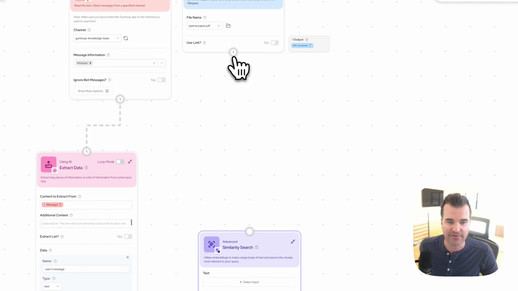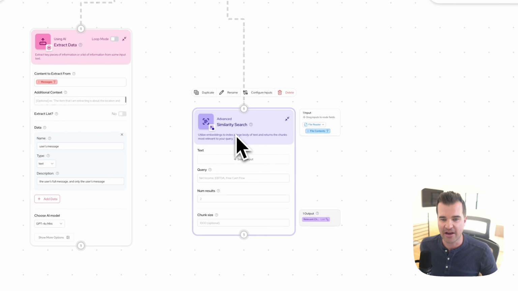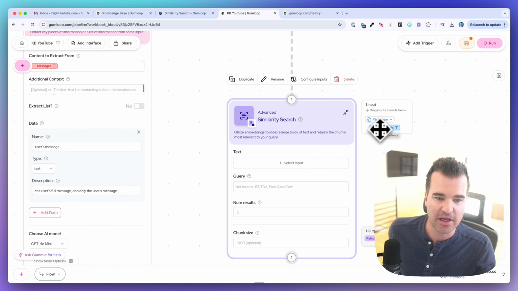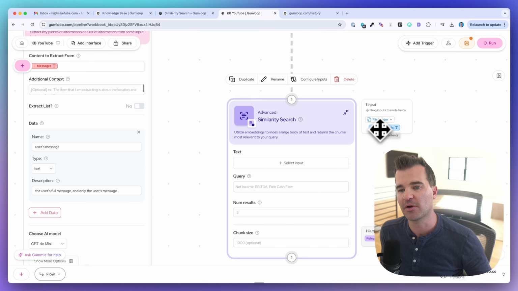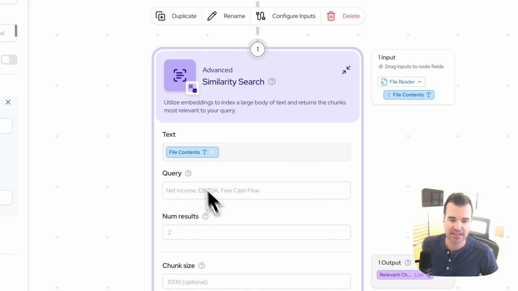So I'm going to take the file reader and drag that into similarity search. Then we have that as a variable that we can include in the node. That's going to be the text that the RAG node will be going through. So I'm going to drag file contents into the text box here.